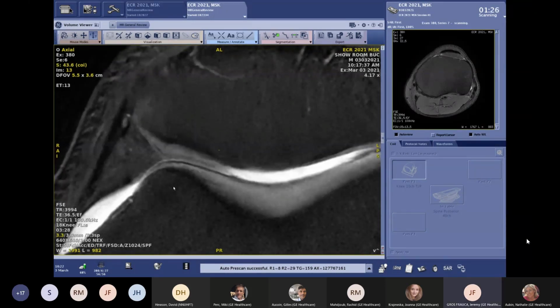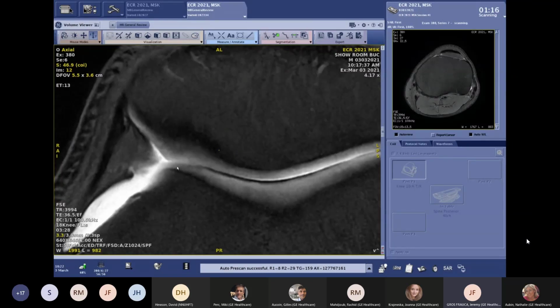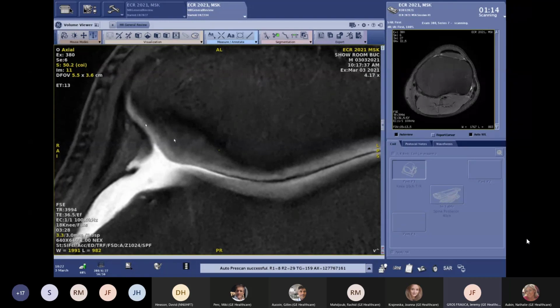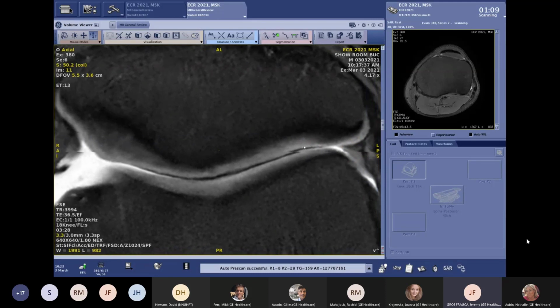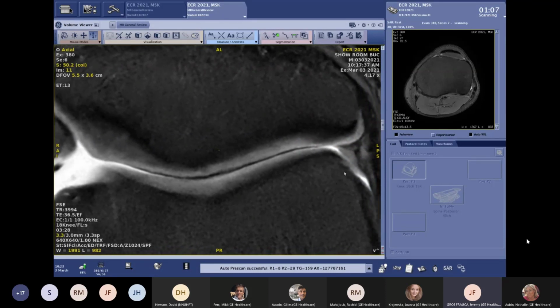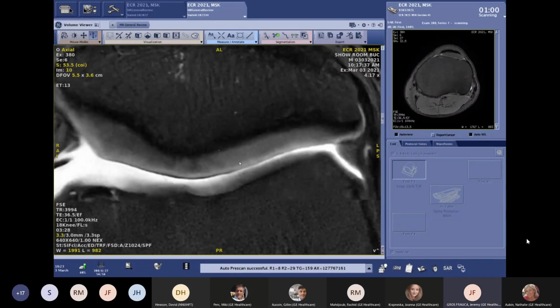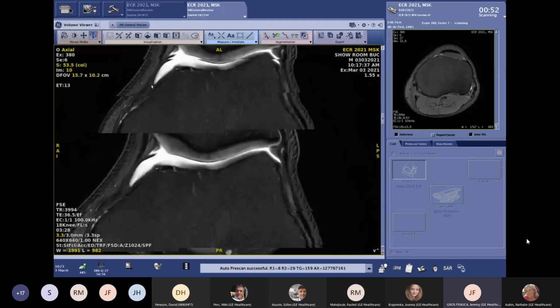And let's have a stop on the quantity of details and the sharper images that we generated here with this 0.2 by 0.2 matrix. The details on the cartilage are really impressive. So in case of a really specific indication, when you want to have a closer look at the cartilage, this sequence will probably become your gold standard.